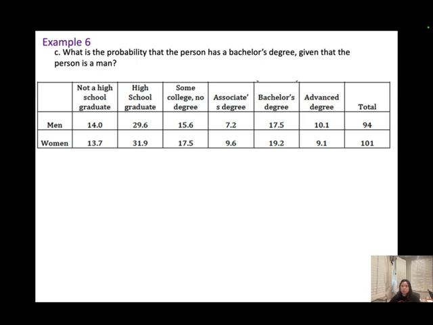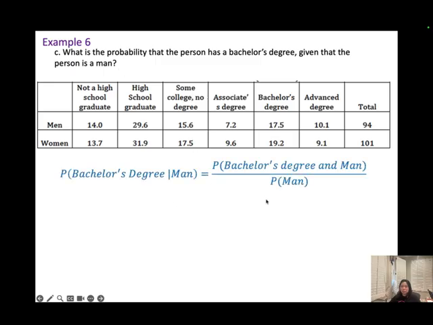C. What is the probability that the person has a bachelor degree given that the person is a man? Again, highlight the "given that." This is going to be a conditional probability. So we're going to write it out: the probability that the person has a bachelor degree under the situation that he's a man.